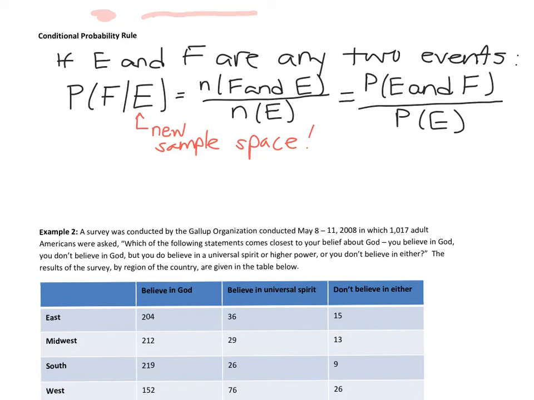All right, and then this first part, just to help orient ourselves, probability of F, we're still looking at the probability of F over this new sample space.